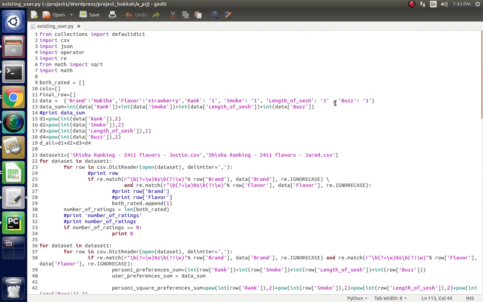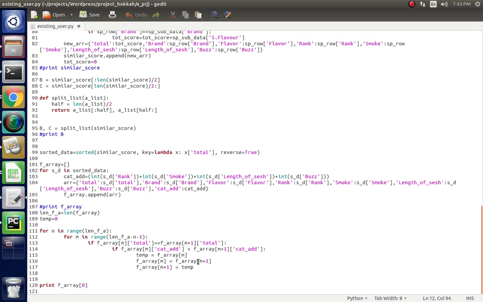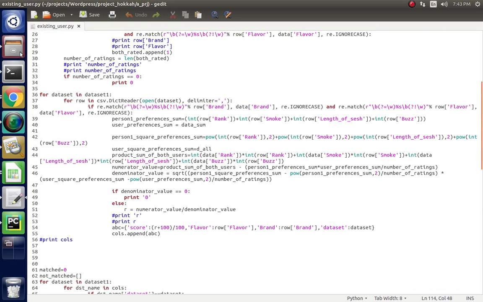Whoever likes Melka strawberry and provides this rank should also try this. We will run this program and we will get the output.